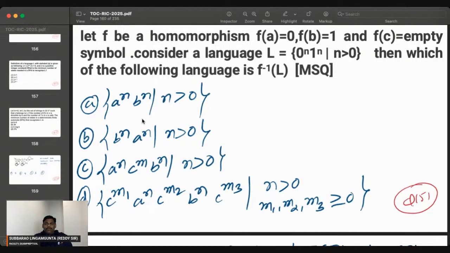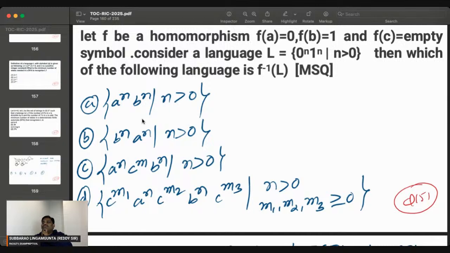Can anyone give the answer? It is a bit tricky. Then he's asking, what is the f inverse of L? L is equal to 0 power n, 1 power n. So many zeros, so many ones. What is the f inverse of L? So L contains so many zeros, so many ones. So f inverse of L is f inverse of so many zeros, so many ones.